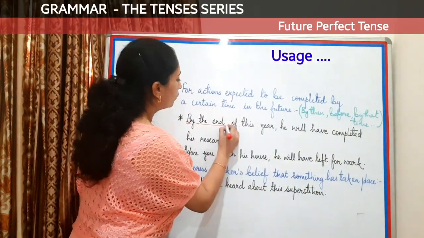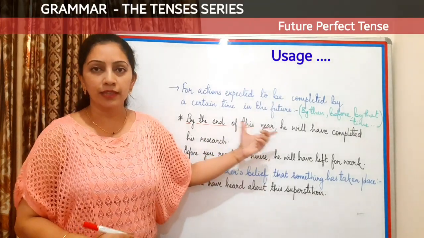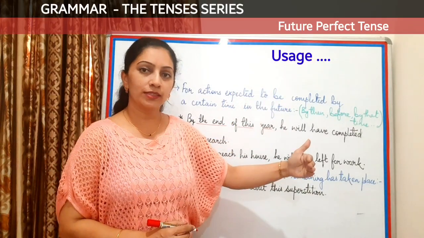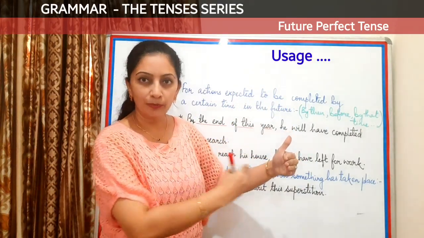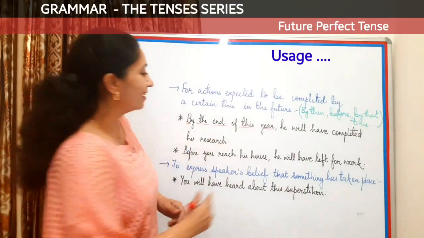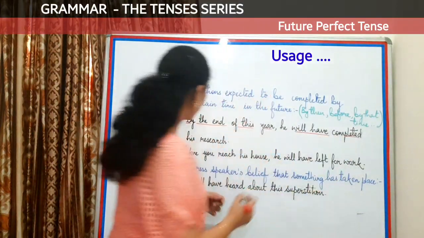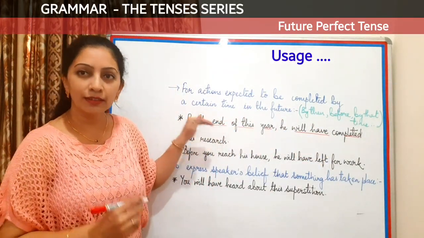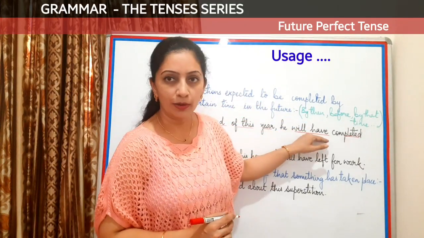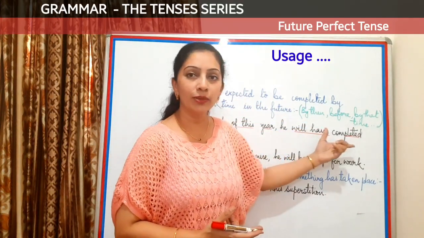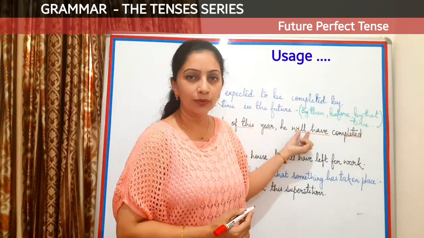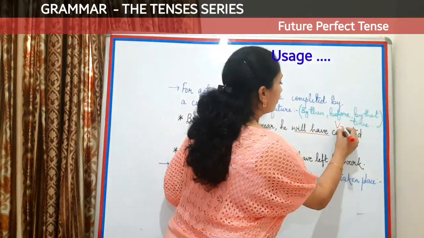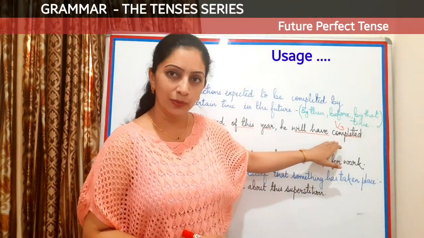By the end of this year. Now this becomes a time reference in future, and it says that by the end of this year, some action will be completed. Now let's see what action will be completed. He will have completed his research. So this becomes the action and this becomes the time reference. If you must have observed while making the tense, what all have we used here? Will is the modal auxiliary verb, have because we are using perfect tense, and completed because with have we always use the V3 form of the verb.